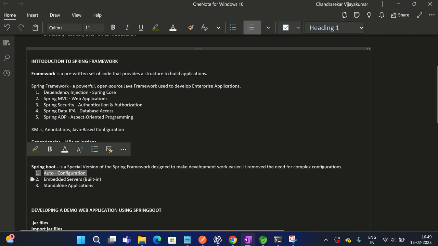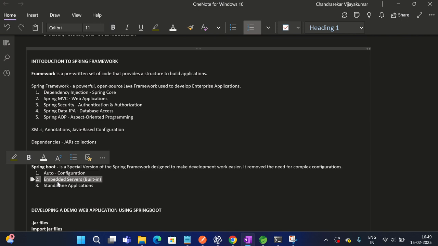That's it. Then it provides us embedded servers built in. Any web application is nothing but an interaction between a web page and the application, right? If we want to see some website or any UI, a cricket match or anything, we need a web browser. That web browser will pass some request parameters to a backend system. So ours is a backend system. That backend system should have the capability to get those requests, process them and give a proper response. This is how a web application works, right?